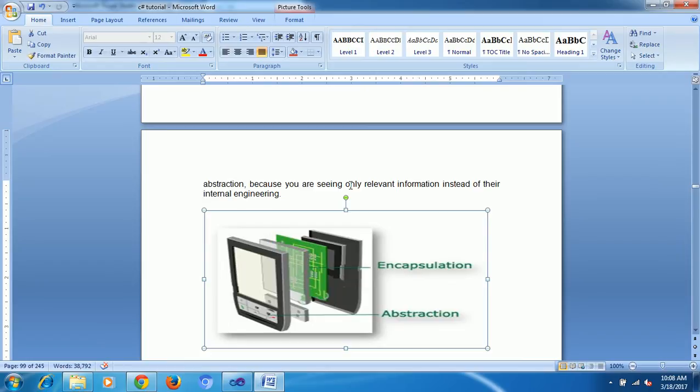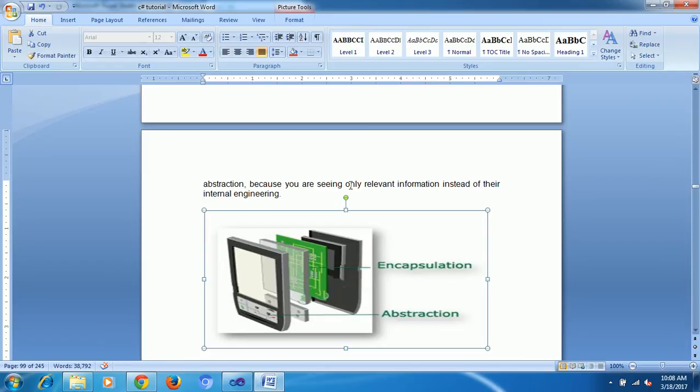This is one main example: our mobile set, our laptop, our bike, or anything. Abstraction is nothing but what we are going to use, just like the structure. Encapsulation versus abstraction: what are we going to use, just like the print structure we need. What is going on inside, that is not all we need.